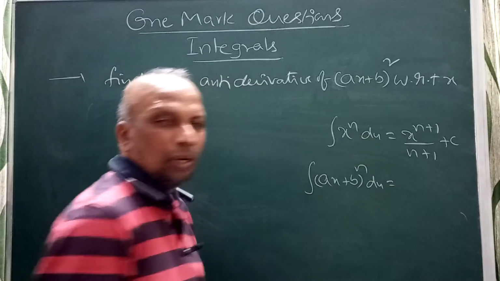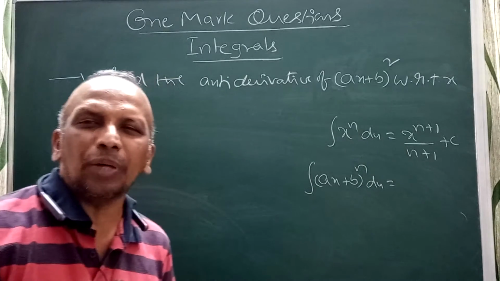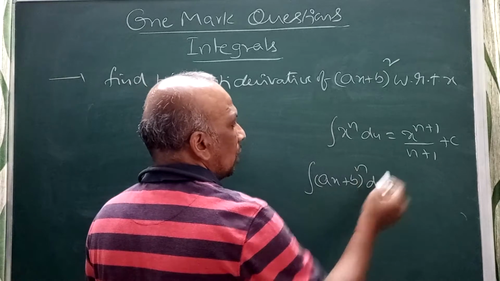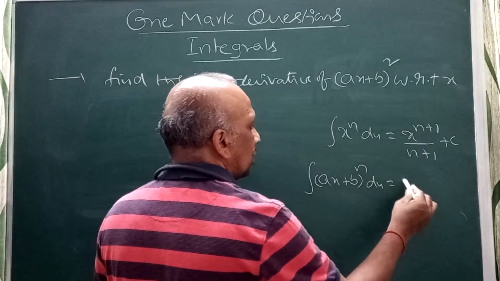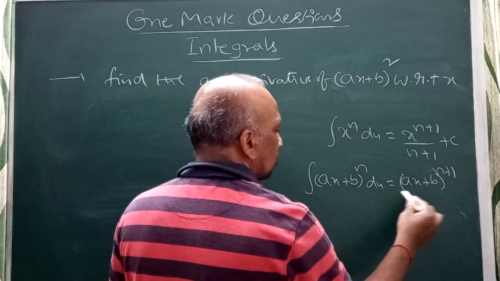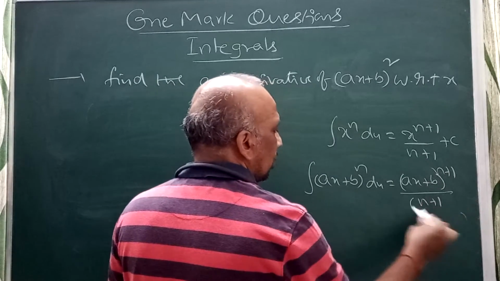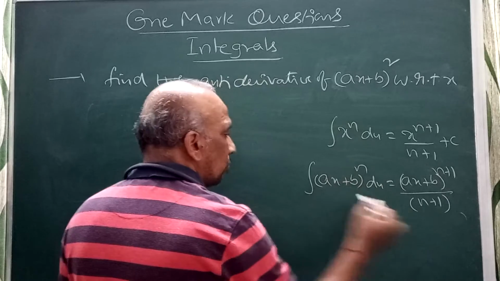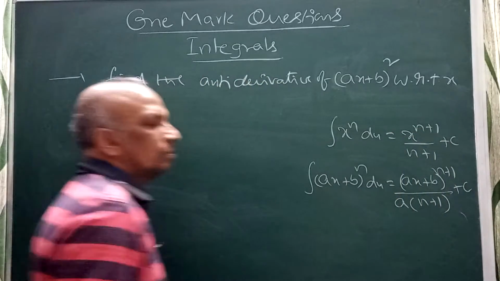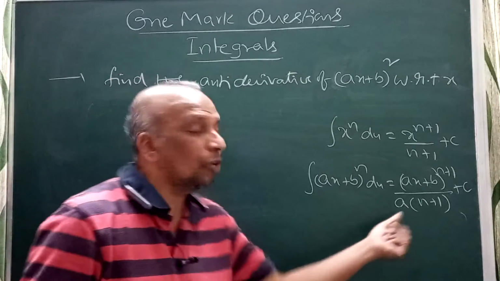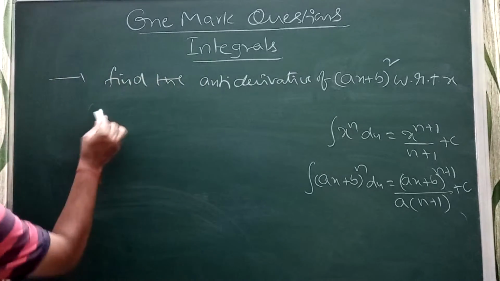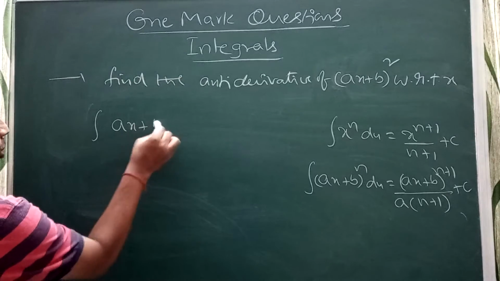Just observe this one. By observation you can learn, you can do the comparison. When given like this, the derivative of x is 1. When I write (ax plus b) whole power n plus 1 by n plus 1, into the derivative of ax plus b, which is a, plus c, I should divide by the derivative of ax plus b.